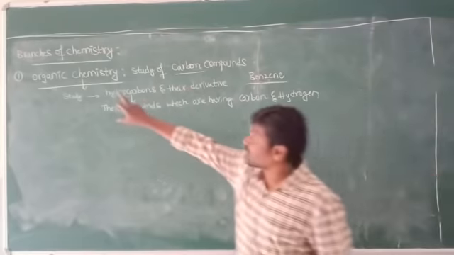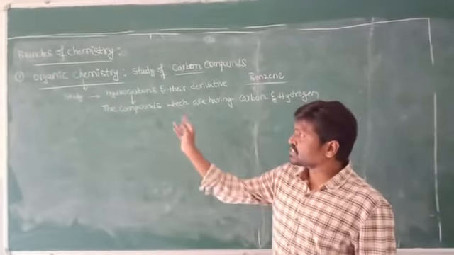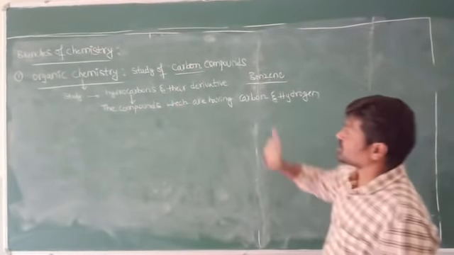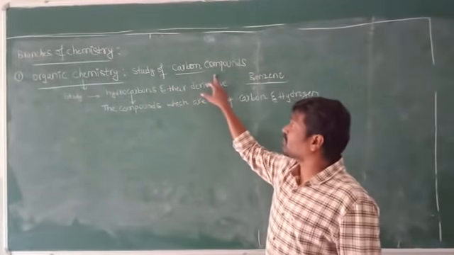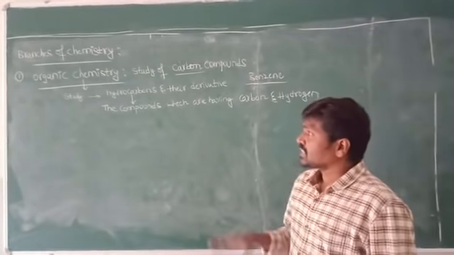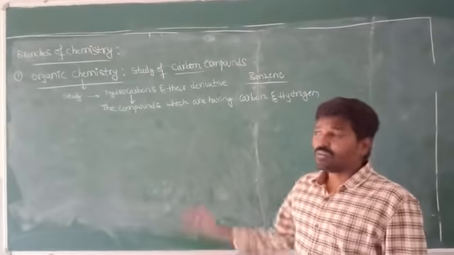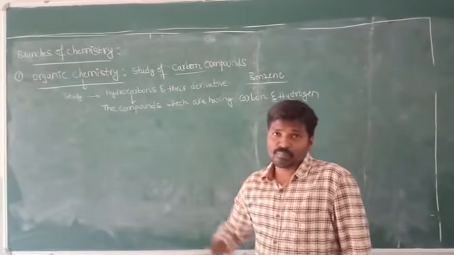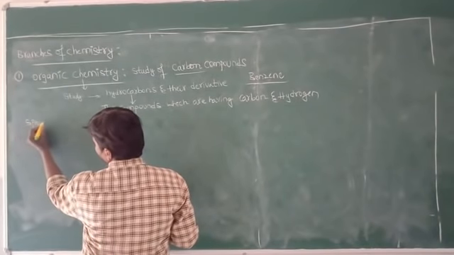Now, what is the meaning of organic chemistry? It is a branch of science which deals with the study of hydrocarbons and their derivatives. This is known as organic chemistry. One more point: the study of carbon compounds is also known as organic chemistry. Now, carbon exhibits some anomalous properties. What are the anomalous properties exhibited by carbon? I will write some important points. That is, special properties or anomalous properties.